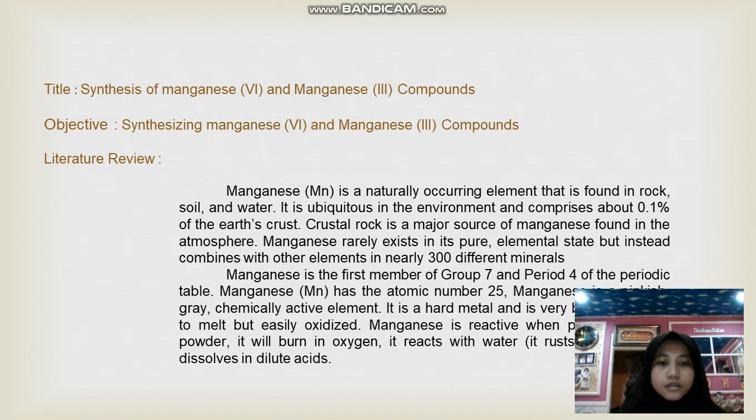Manganese is the first member of group 7 and period 4 of the periodic table. Manganese has the atomic number 25. Manganese is a pinkish gray, chemically active element. It is a hard metal and is very brittle. It is hard to melt but easily oxidized. Manganese is reactive when pure, and as a powder, it will burn in oxygen. It reacts with water. It looks like iron and dissolves in dilute acid.